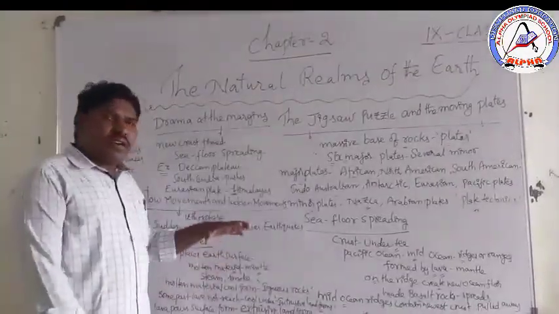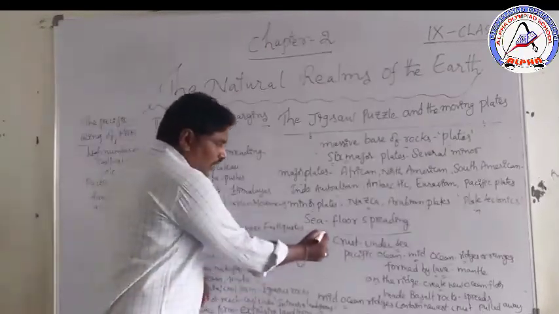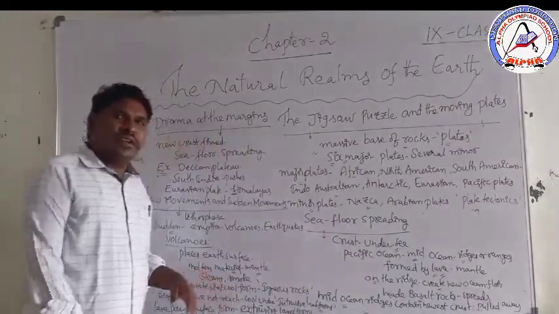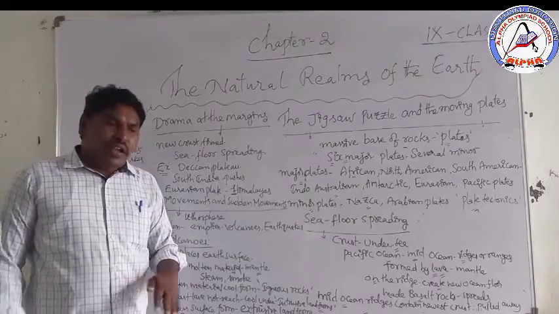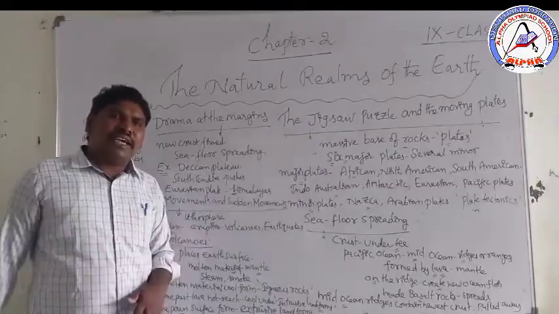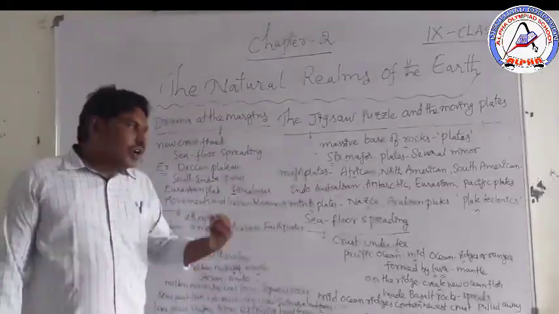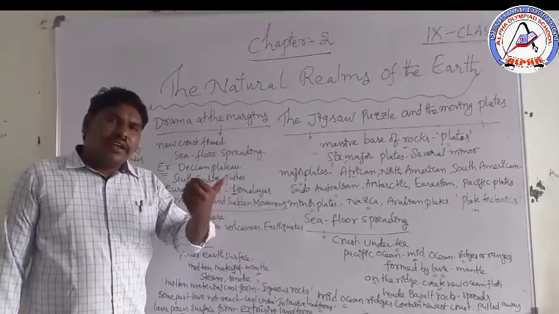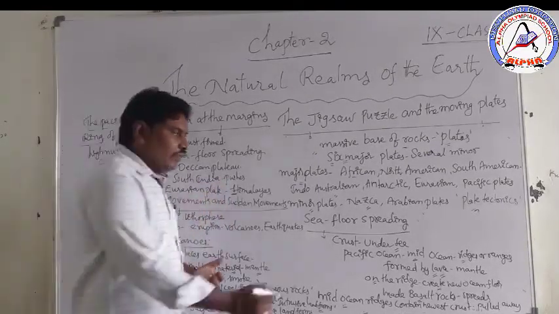Next part of this chapter, sea floor spreading. Actually, we are living on the crust area, the top of the layer. So the crust layer continues under the sea.